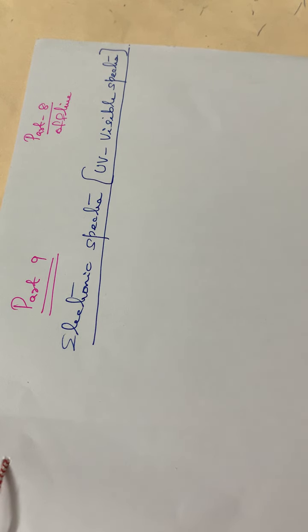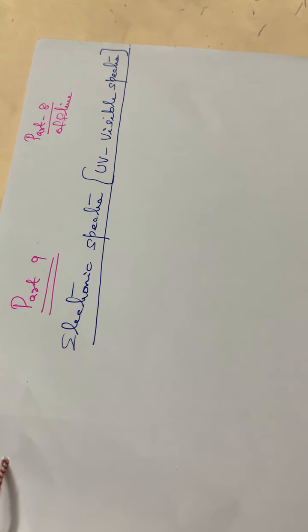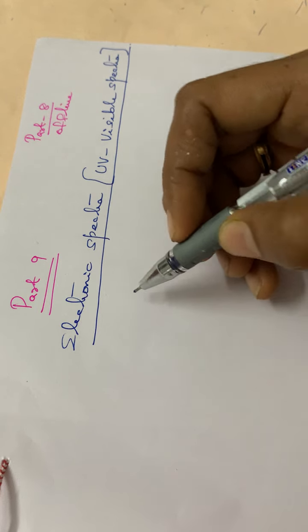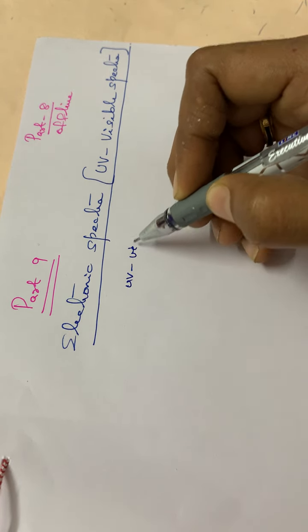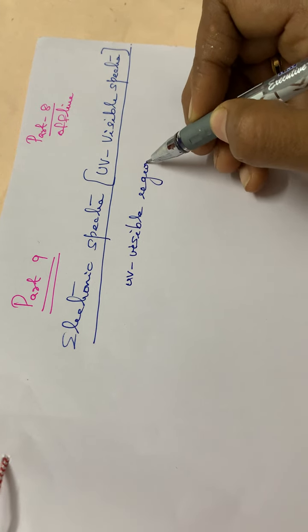Good morning, dear students. Our next topic is electronic spectra. So far we have discussed rotational spectra, then vibrational spectra as a result of the absorption of radiation from the IR region. Here we are dealing with electronic spectra. That means the radiation being absorbed corresponds to the UV visible region.